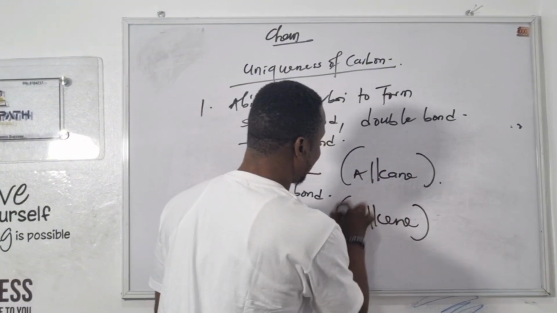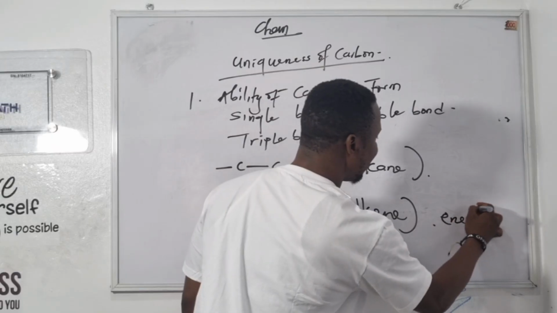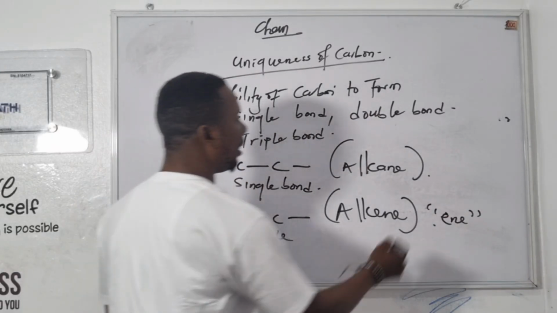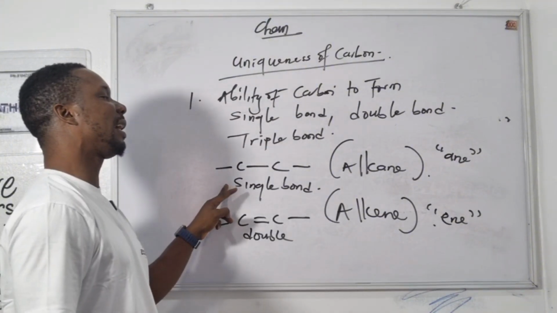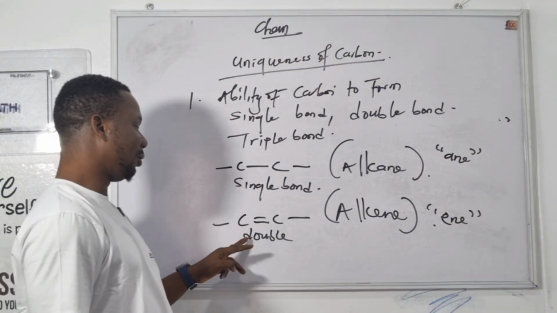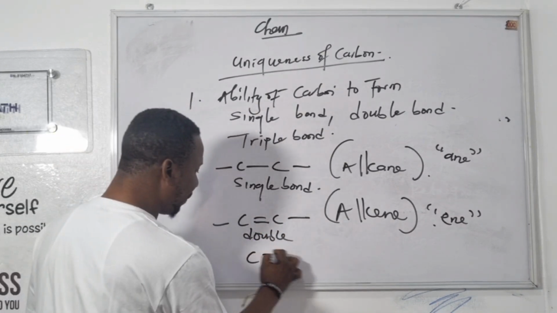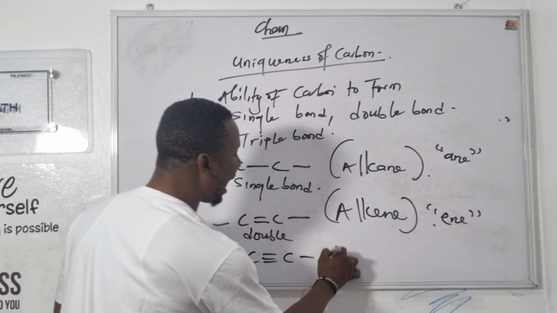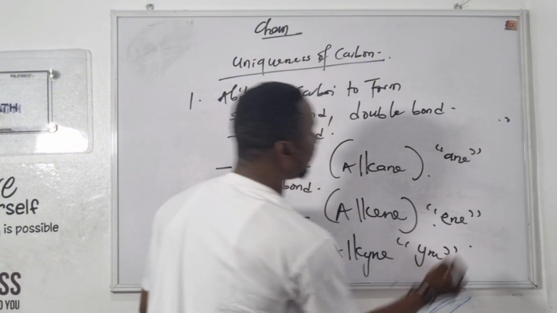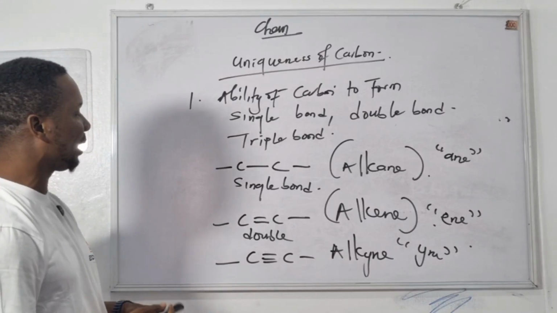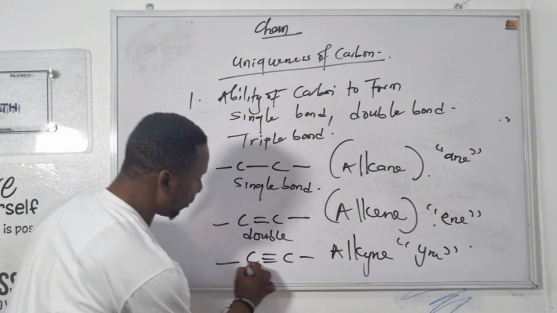Whenever you see double bond, it's called "ene". Whenever you see single bond, it's the suffix "ane": alkane. Double bond "ene": alkene. If it has a triple bond here, it's alkyne, which is "yne". So that is the reason why carbon is unique: a single bond, double bond, and the triple bonds.